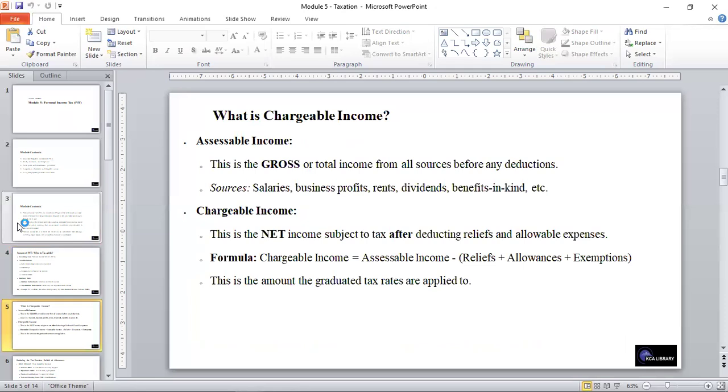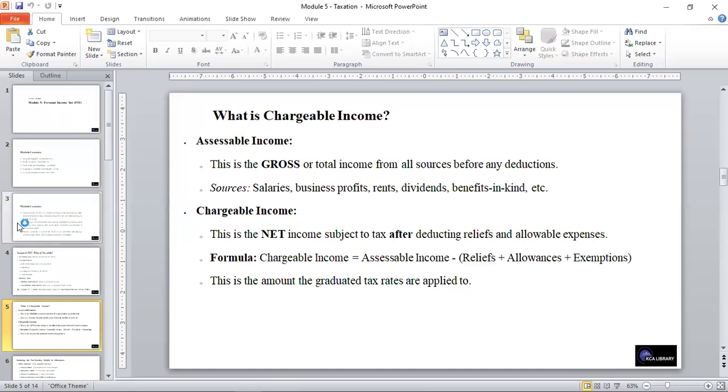When we talk about chargeable income, it can be discussed in terms of assessable income and chargeable income. Assessable income is the gross or total income from all sources before any deduction. And the sources of this are salaries, business profits, rents, dividends, benefits in kind, and the likes.